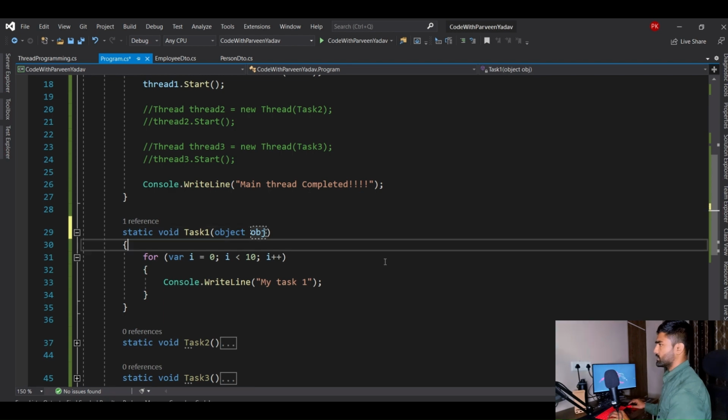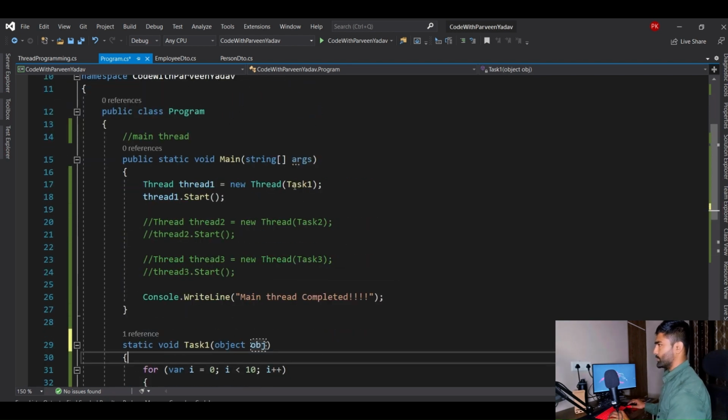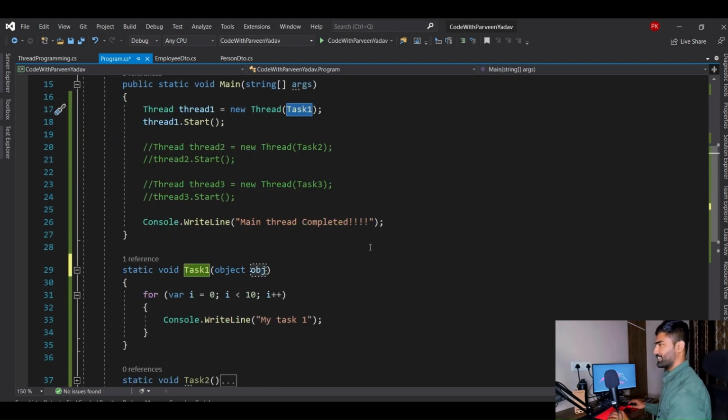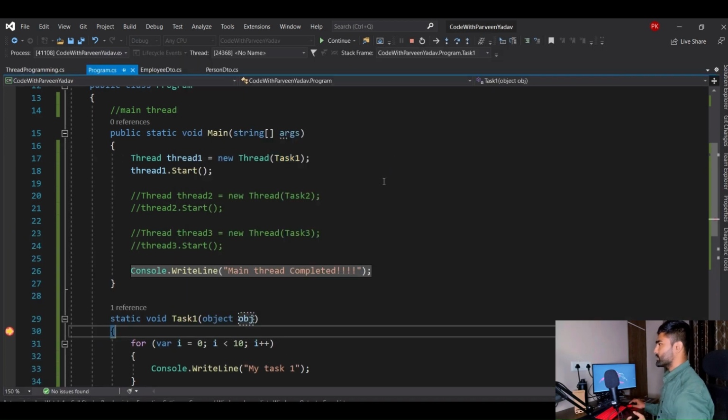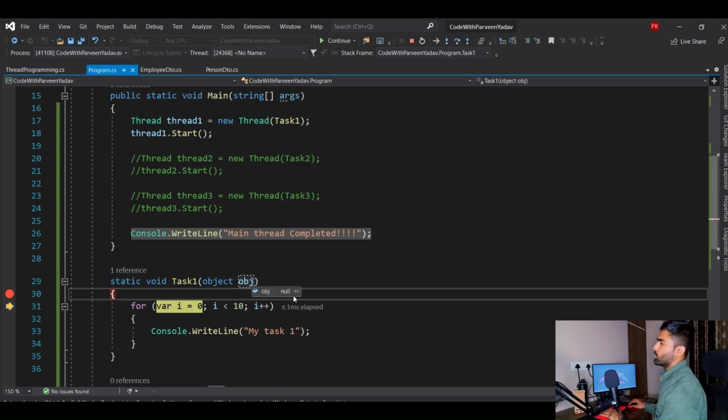Let's say obj. Now let's see. It is fine, right? So this is good. Okay, now let's put a breakpoint here and see how it is going to behave. I have executed it, and you see, object is null.